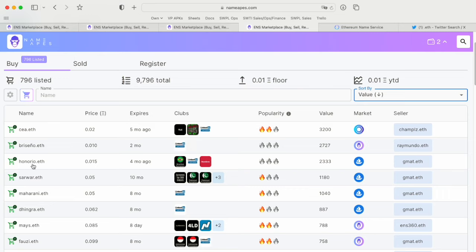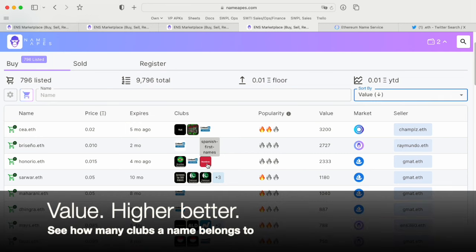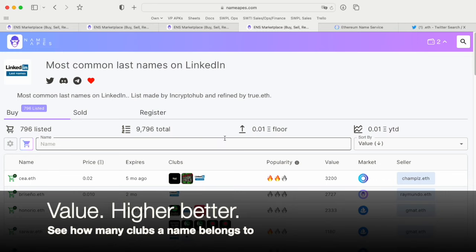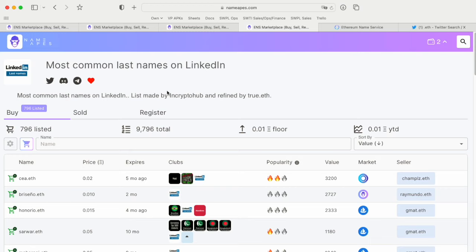How many clubs it belongs to? Like Honorio is a popular Brazilian surname, is in this LinkedIn last name club, and is also a Spanish first name. If you look at this, obviously very popular in Pakistan and Bangladesh and also globally. This popularity and value is something that is unique to NameApes. No other marketplace has it, and we hope that it will enable you to find really underpriced names that you can make a good investment in.